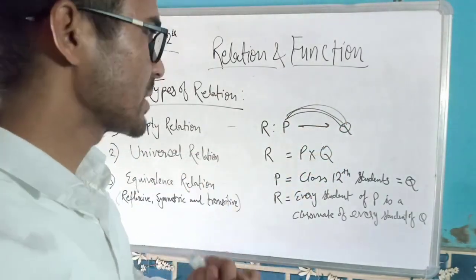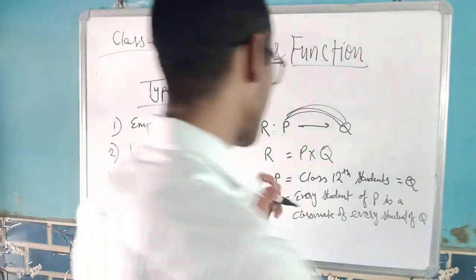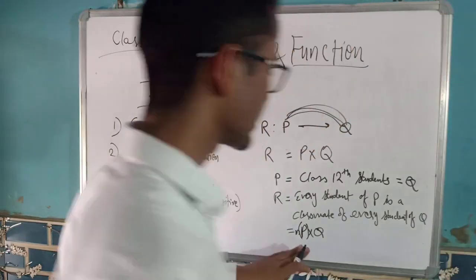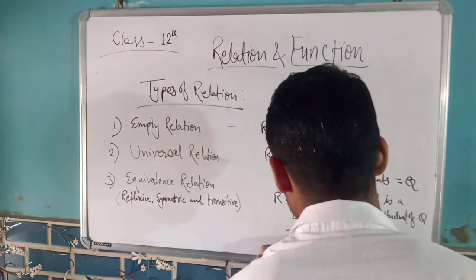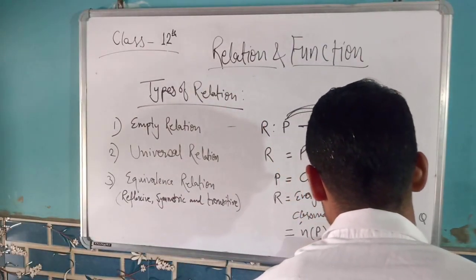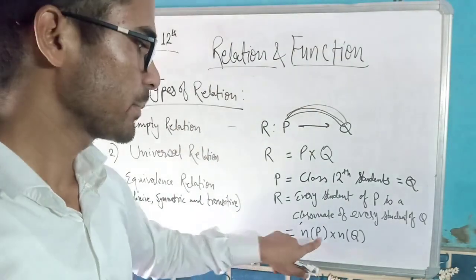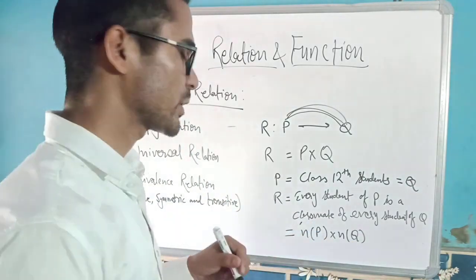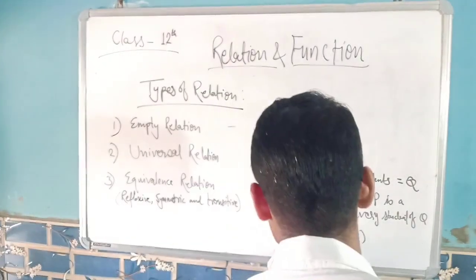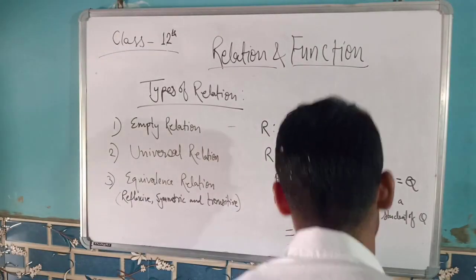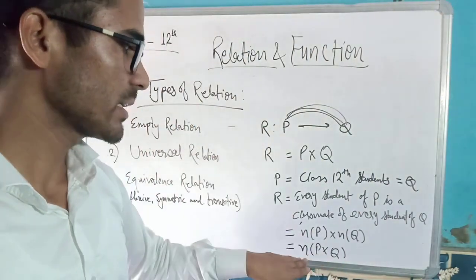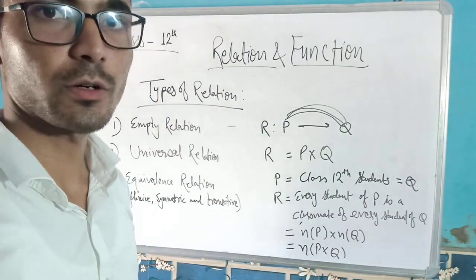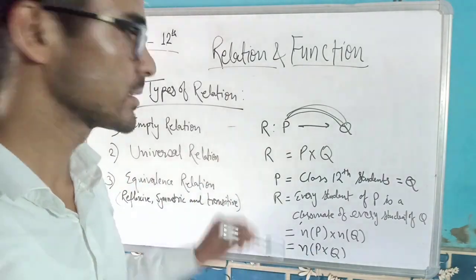Then how many elements will there be in R? There will be the number of elements in P times the number of elements in Q, which is exactly the number of elements in the Cartesian product of P and Q. So this is a universal relation.